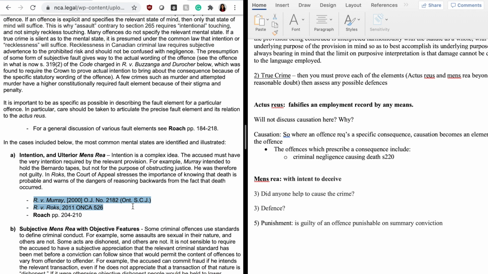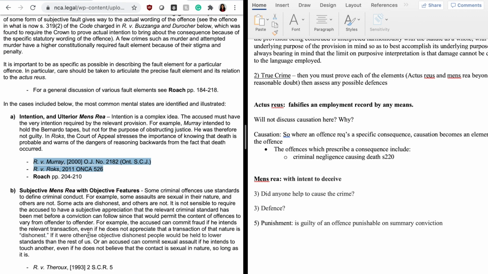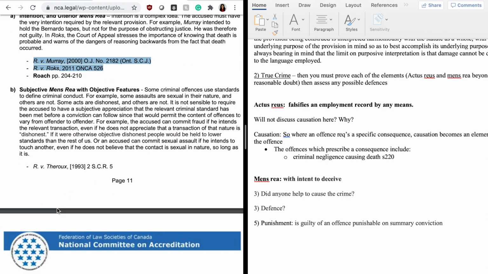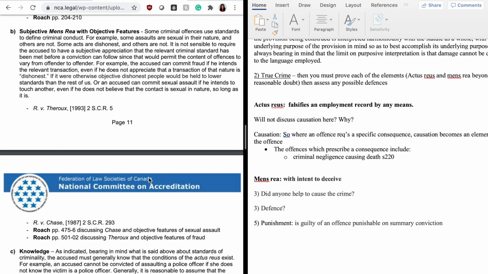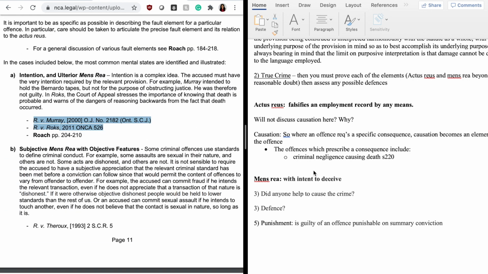Whenever I had a mens rea element or actus reus element that was on the syllabus and it was talking about the cases that you have to use, I would use all the cases mentioned below. So yeah, that's how you will do that. Again, you will have facts on the exam and you will have to apply the facts to the law, which is, again, we're discussing the law here.